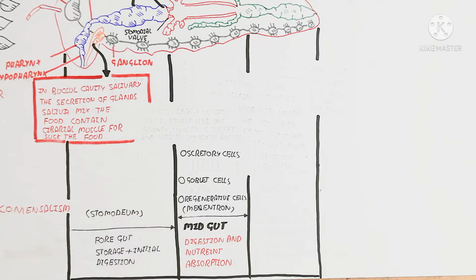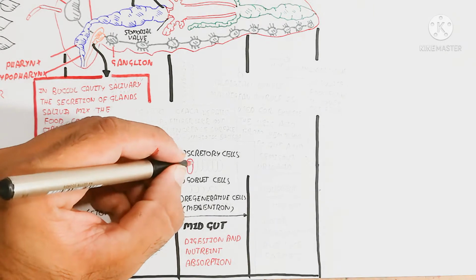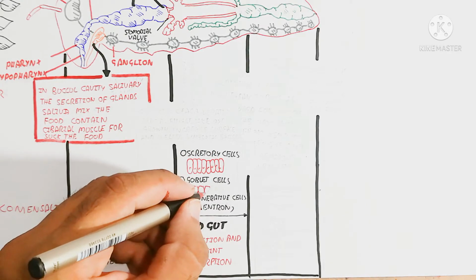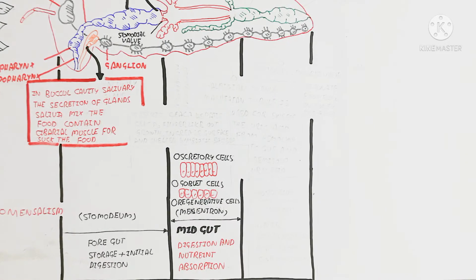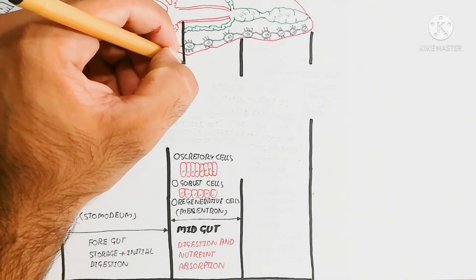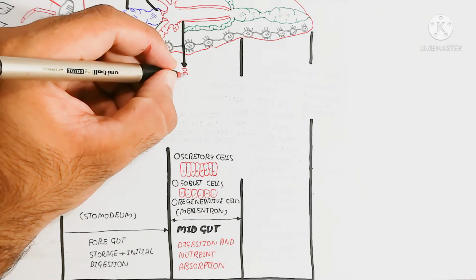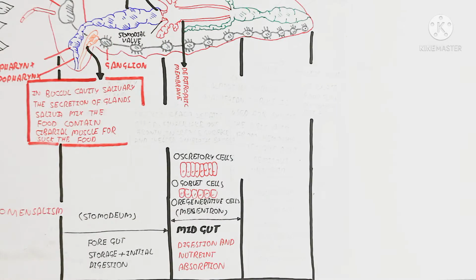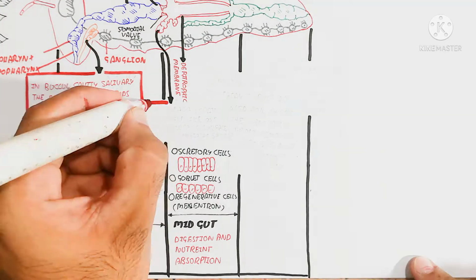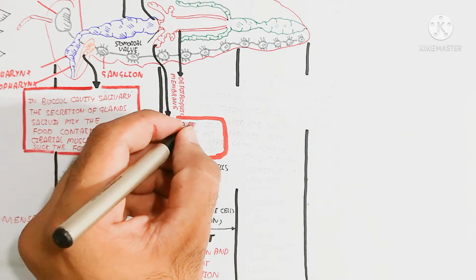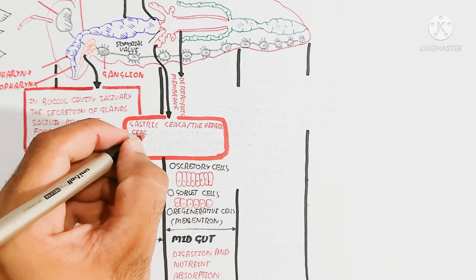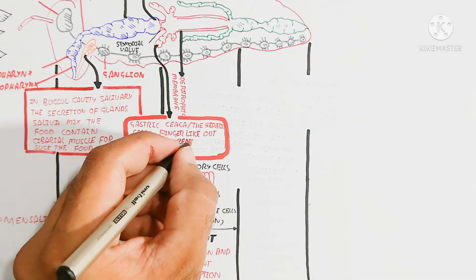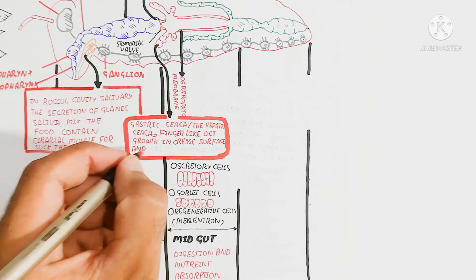Here the secretory cells, goblet cells, and regenerative cells are present, and this is known as the mesenteron, while the foregut is the stomodeum. Here is the peritrophic membrane; this membrane is used to produce enzymes also. On the other hand, the next one is the Malpighian tubule, which we will discuss. This Malpighian tubule is used for excretion.